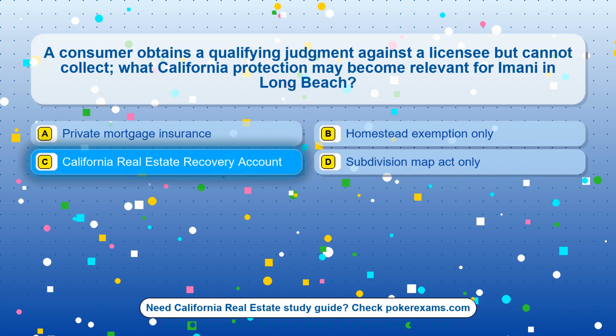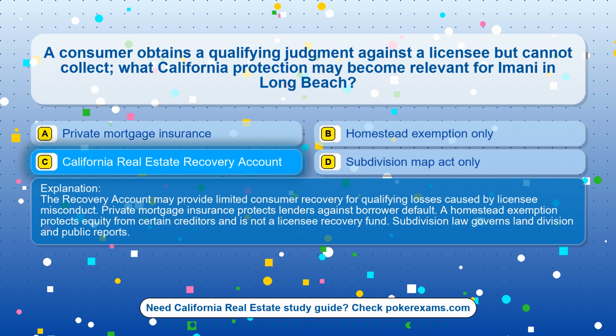The correct answer is option C. California Real Estate Recovery Account. The recovery account may provide limited consumer recovery for qualifying losses caused by licensee misconduct. Private mortgage insurance protects lenders against borrower default. A homestead exemption protects equity from certain creditors and is not a licensee recovery fund. Subdivision law governs land division and public reports.